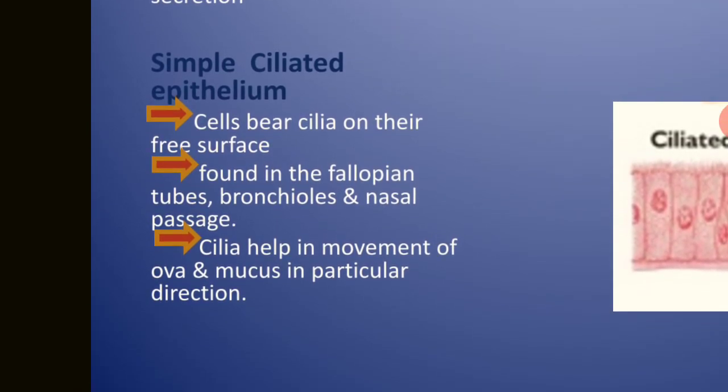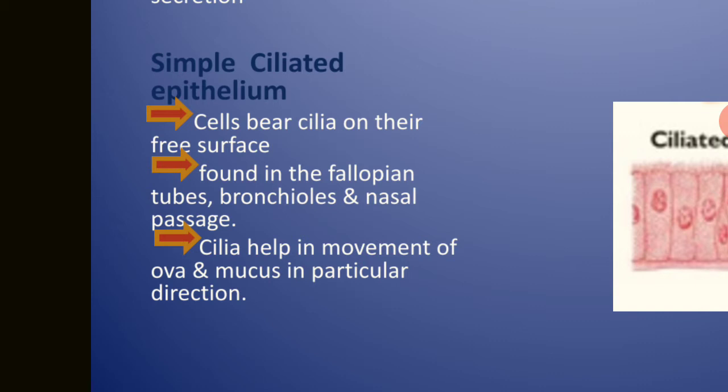Simple ciliated epithelial tissues means cells bear cilia, hair-like projections on their free surface, and it is found in the fallopian tubes or oviduct for passing the ovum from ovary towards the uterus. Bronchioles in the area for the respiratory purpose and nasal passage also.